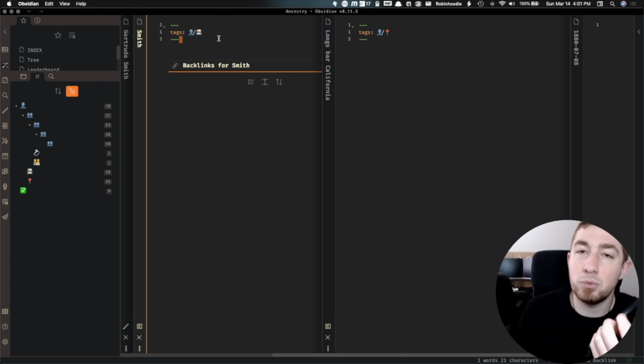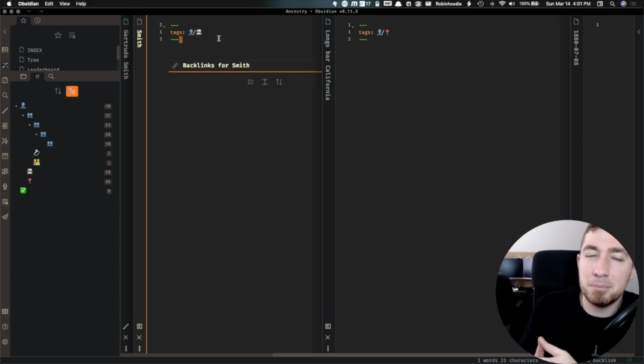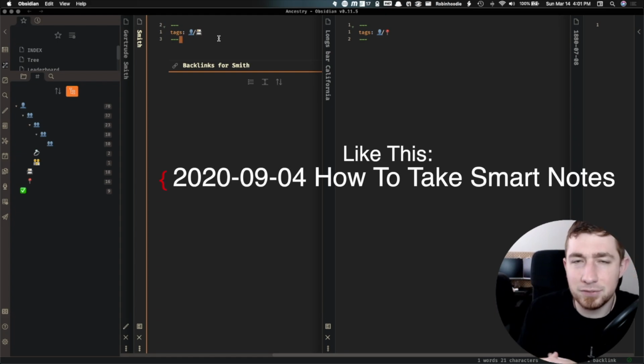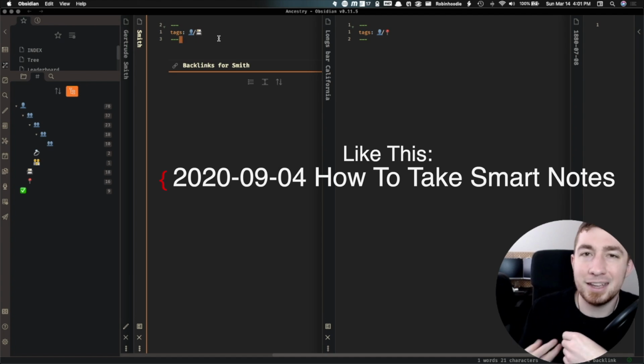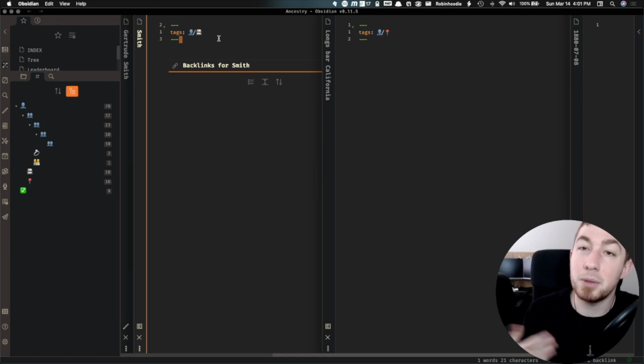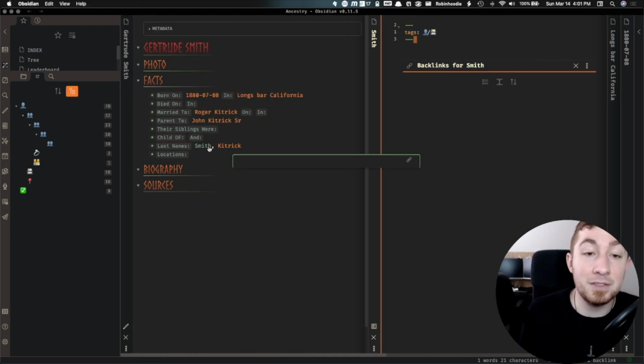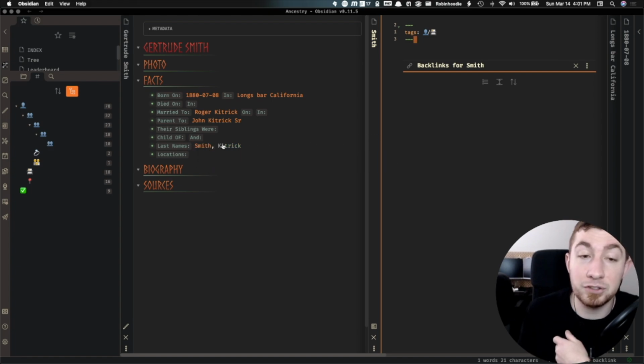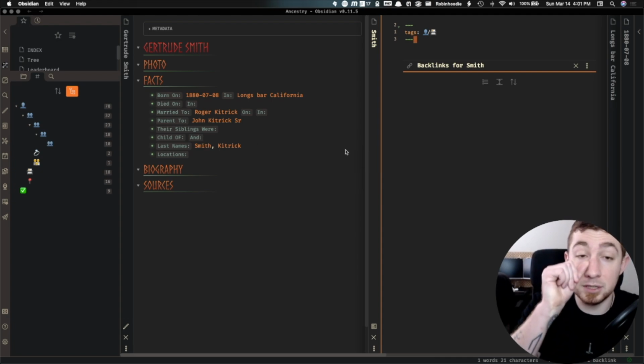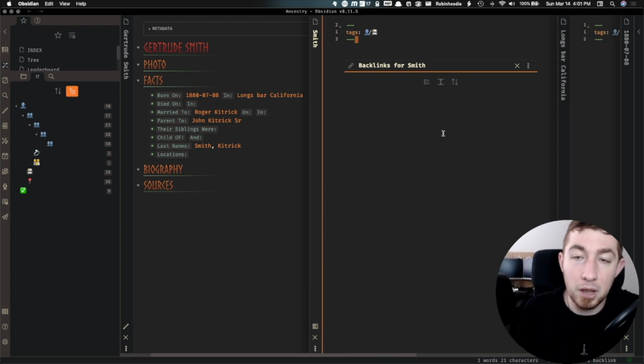And again, it's just one of those things, kind of like the first character in my literature note input classification system for my normal vault. It's just another way of classifying and separating out information depending on what you might want to look at in the future. But the way I do it is I also list out last names in the order of, say, maiden name to married names further on. So it's like, this is what they started with, and over time throughout their life, they acquire these different last names through marriages or whatever.